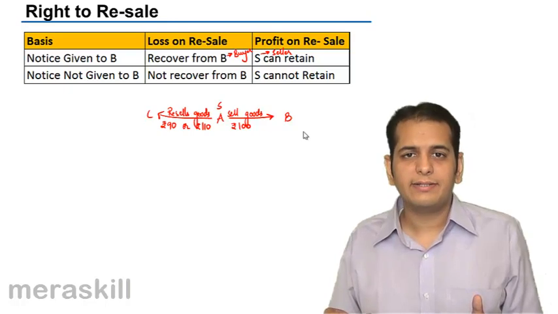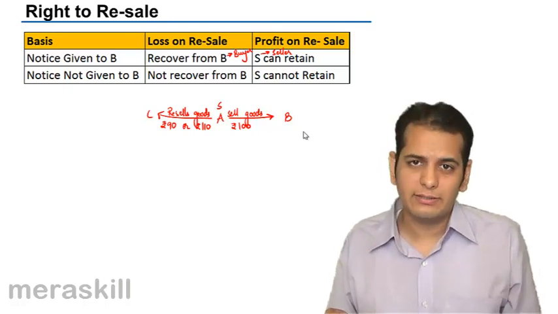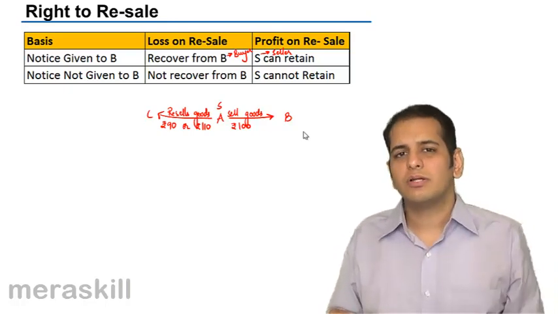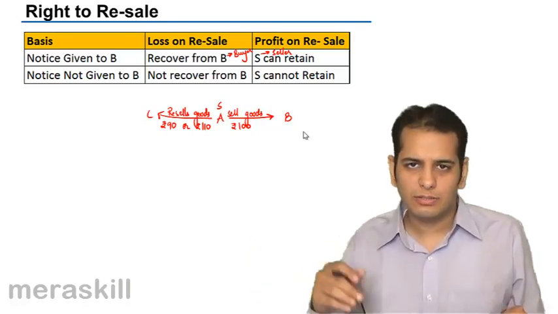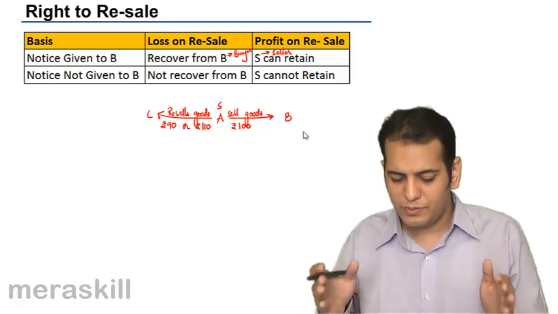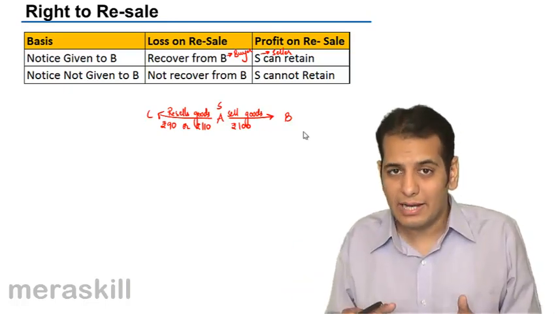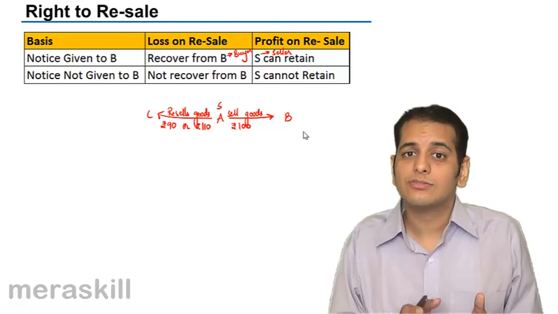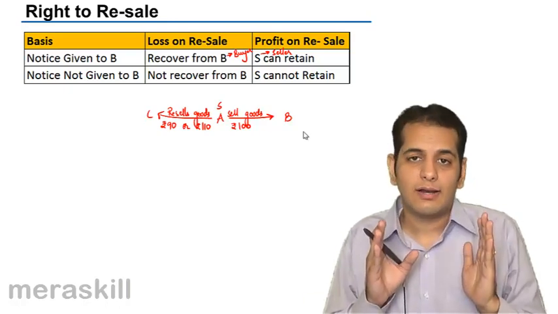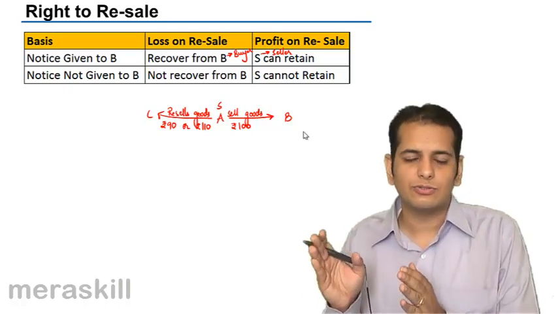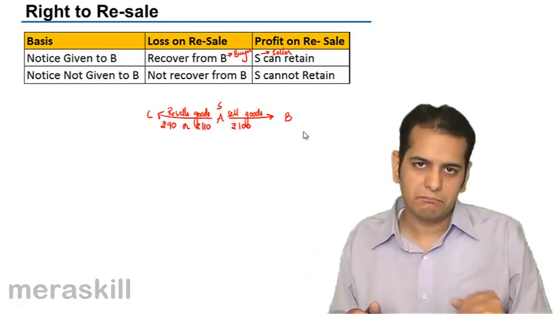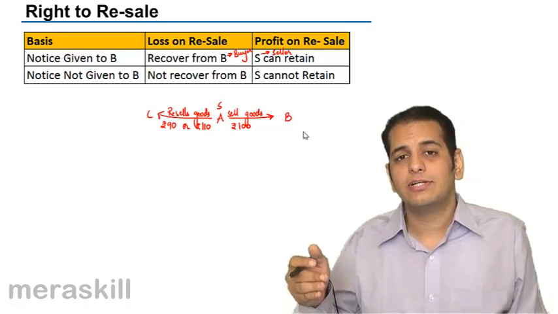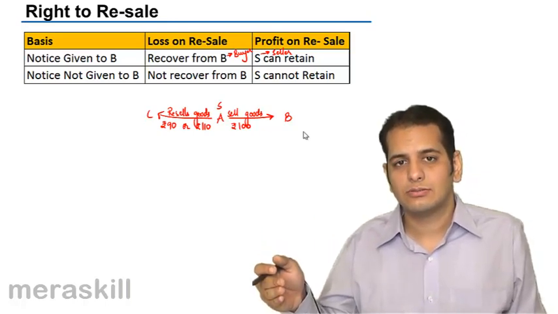There's one more right that he has, which is of withholding the delivery. It is almost similar to lien over goods. That is, he does not deliver the goods to the buyer. So this brings us to the end of the rights that the seller has over the goods. That is, rights against the goods, or in Latin we call it jus in rem. Okay, now let's consider jus in personam.